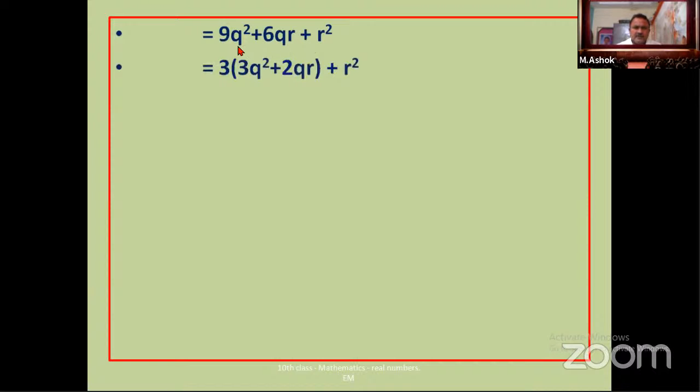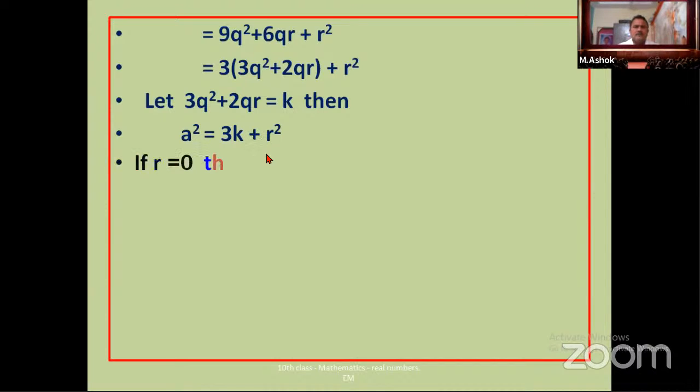In the first two terms, take 3 common out. If you take 3 common out, we get 3 into (3q square plus 2qr) plus r square. Suppose this 3q square plus 2qr is equal to some k. We assume this as k. Now it becomes a square equals 3k plus r square. We have taken b value as 3, so possible r values are 0, 1, 2.